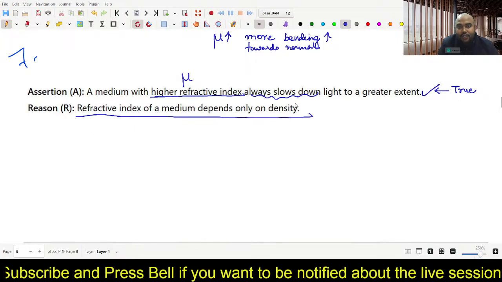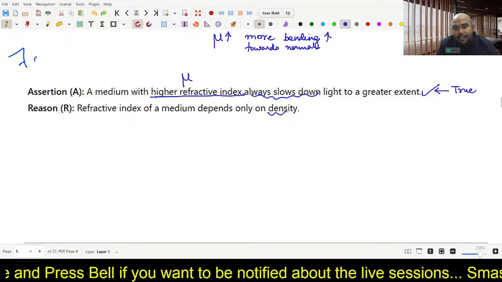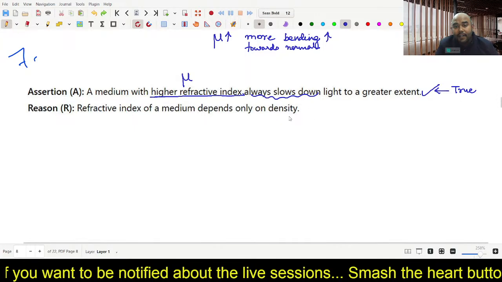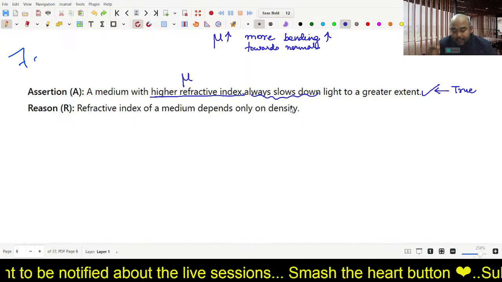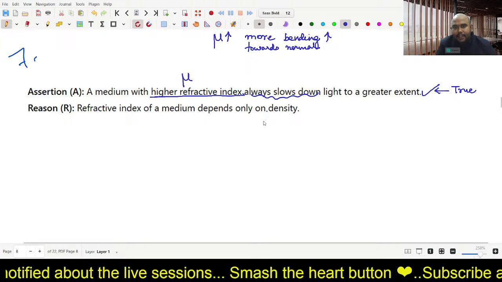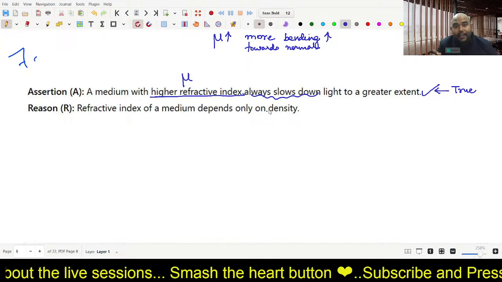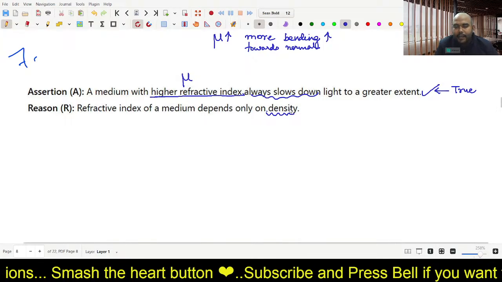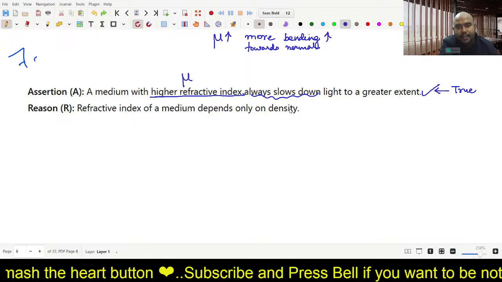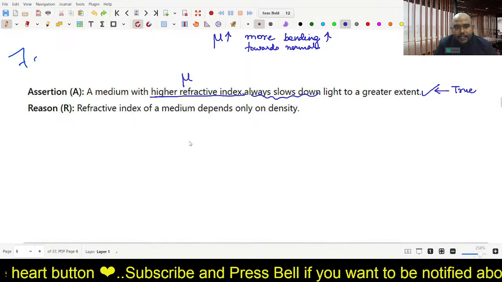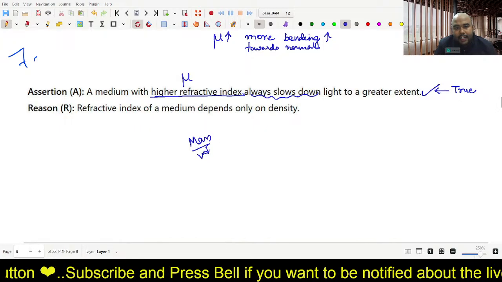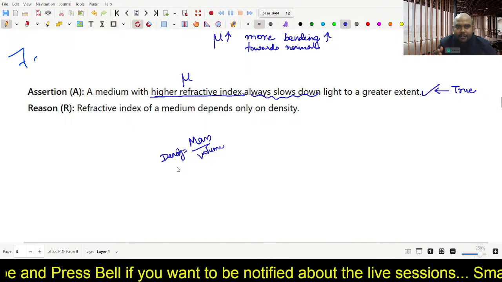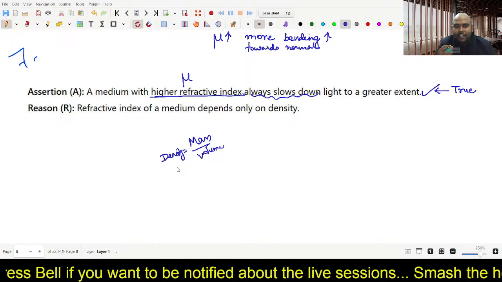But refractive index does not depend on density. Density means mass per unit volume. No, refractive index depends on optical density. If it were optical density here, it would be correct. See, optical density is different, physical density is different. When only density is written, it means physical density, which is a different concept. Physical density is mass per unit volume, and this formula of density you have been studying since class 6.